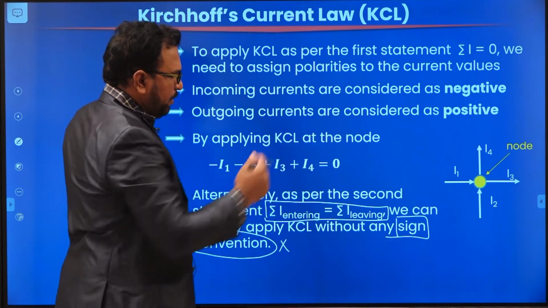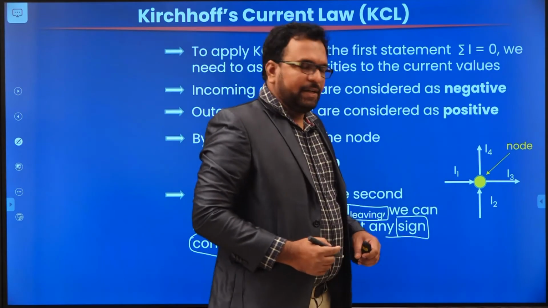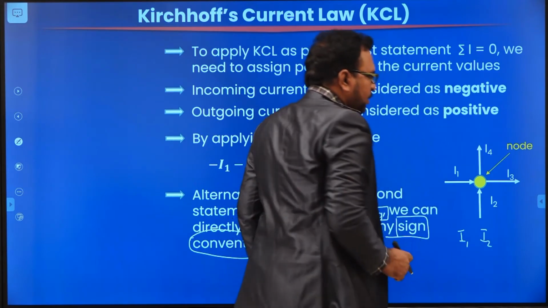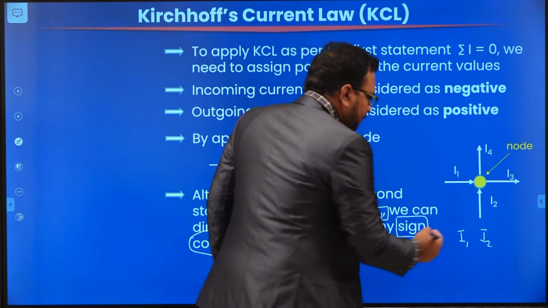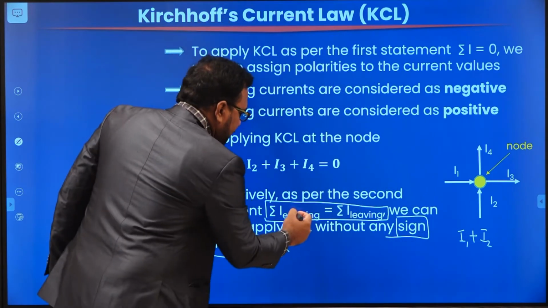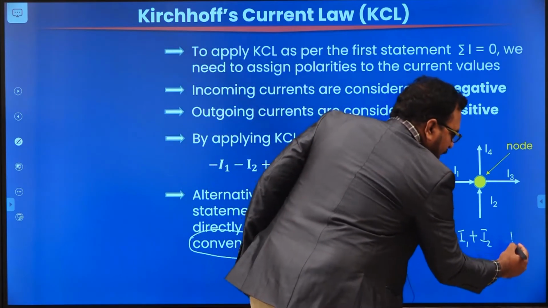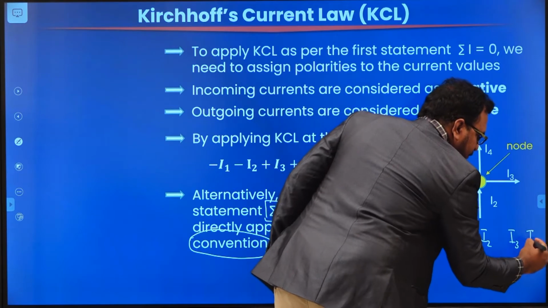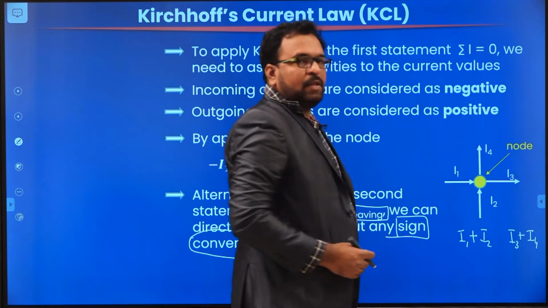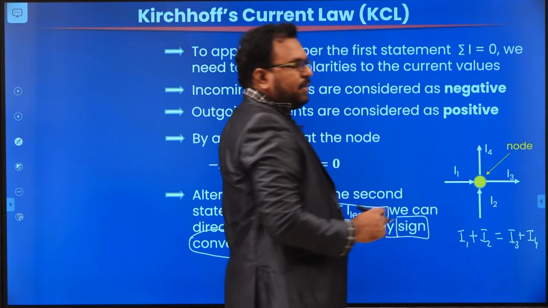Now in the same circuit, I have considered the same example. What are the currents entering here? I1 and I2. These are the two currents entering. So what is the sum of entering currents? Sigma I entering is nothing but I1 plus I2. And what are the currents leaving? I3 and I4. These are the two currents leaving. Now we add these two currents. According to the second statement, the sum of entering currents is equal to the sum of leaving currents.